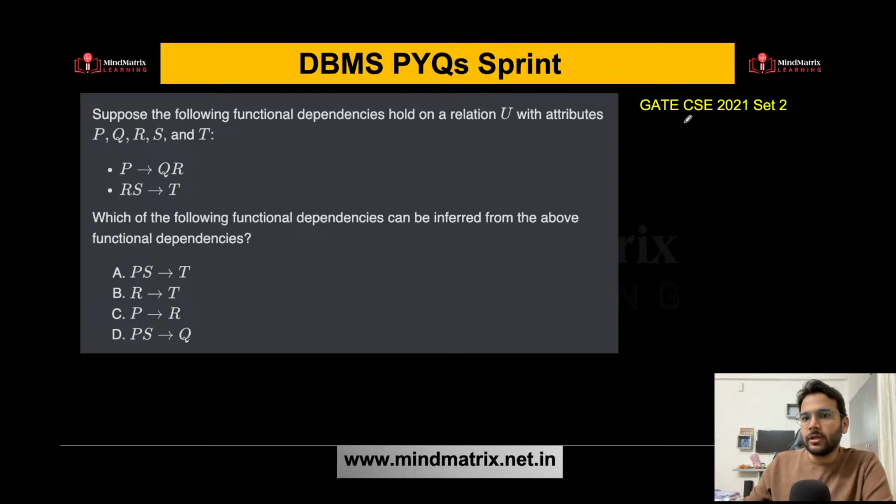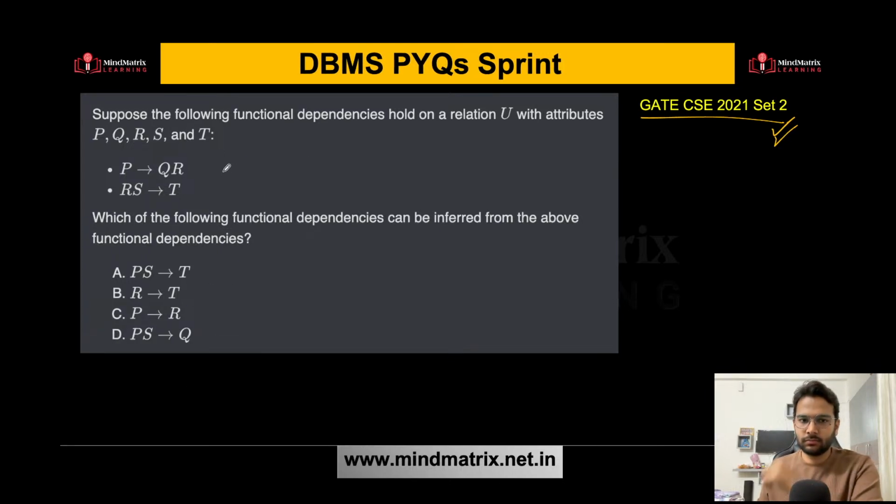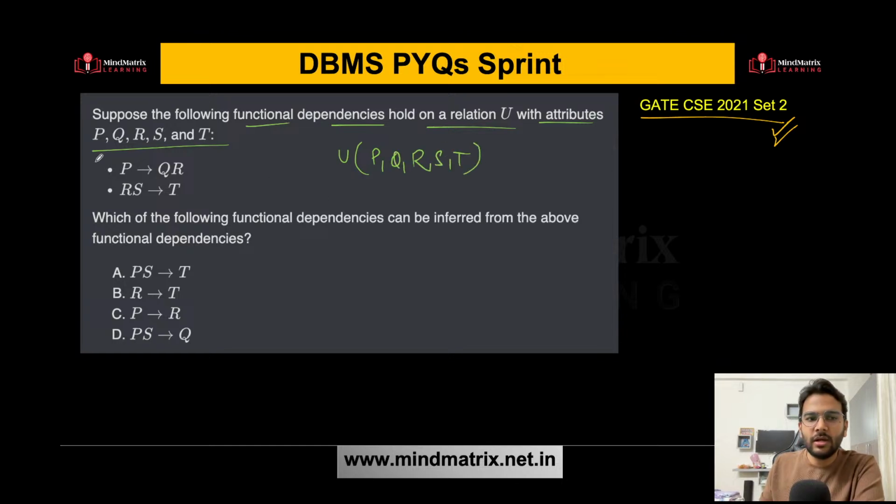Now let's see this question. GATE CSE 2021 set 2 question. Now this question is also very important. Suppose the following functional dependencies hold on a relation U with attributes P, Q, R, S and T. So you have one relation having these attributes P, Q, R, S and T. Now these functional dependencies are given to you, right?